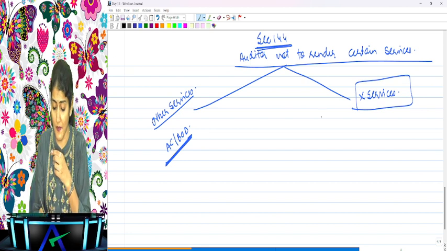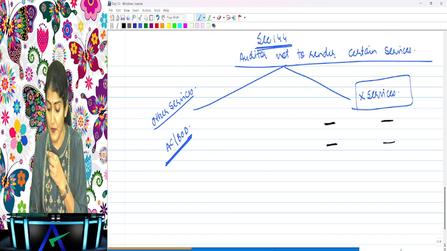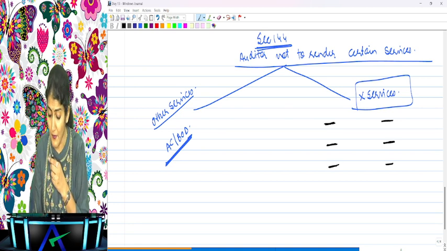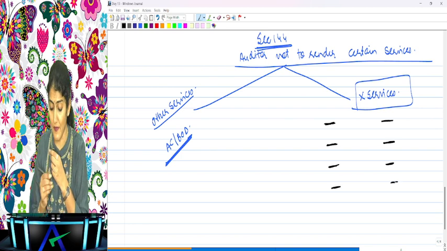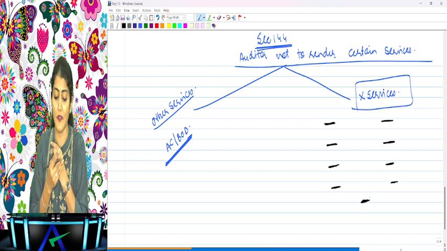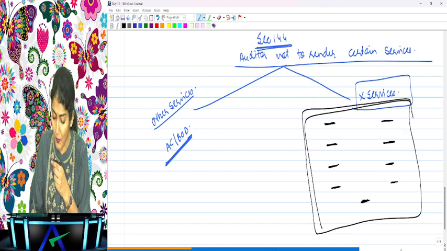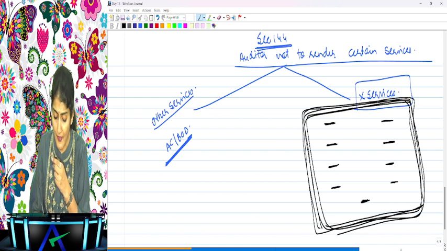What are those services? Accounting and bookkeeping, internal audit, design and implementation of financial information system, outsourced financial services, investment advisory services, investment banking services, actuarial services, management services, and any other kind of services as may be prescribed. So out of these 9, can they be provided even after they are approved by the audit committee or the board of directors? No. These 9 services can never be provided.